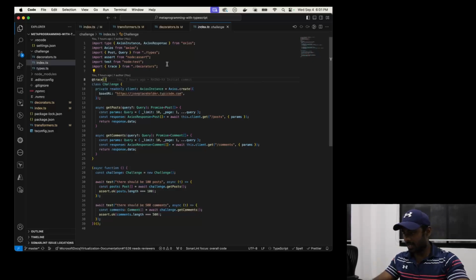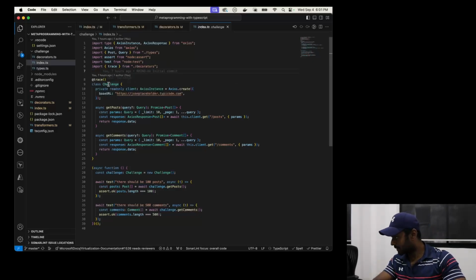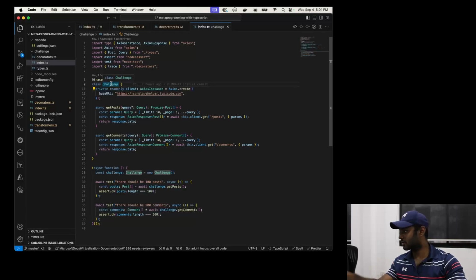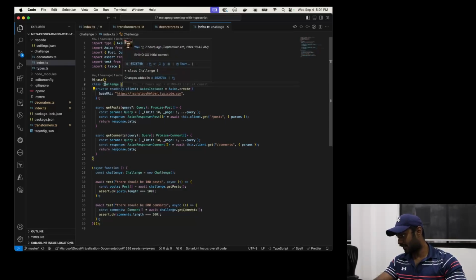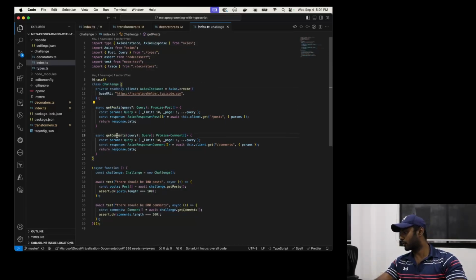All right. So the challenge is a pretty simple one. If you go to the repo, it should be available under the subfolder challenge. If you go to index.ts, we have a class called Challenge, and all it has is two methods, getPosts and getComments, and it uses this mock API.